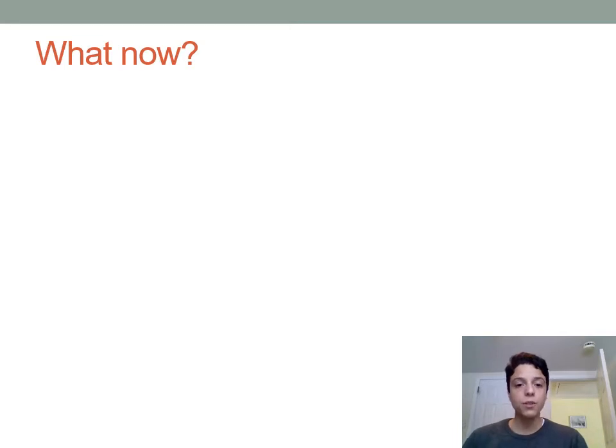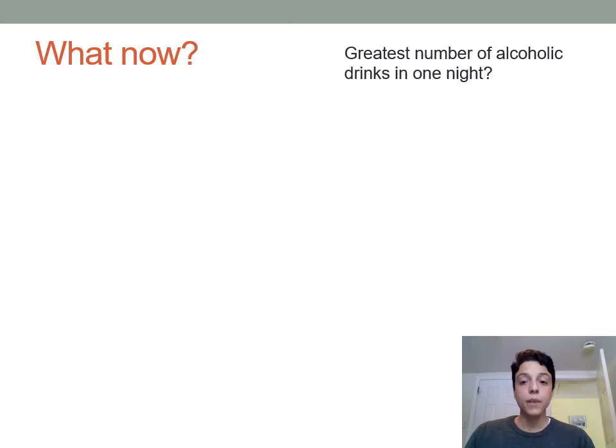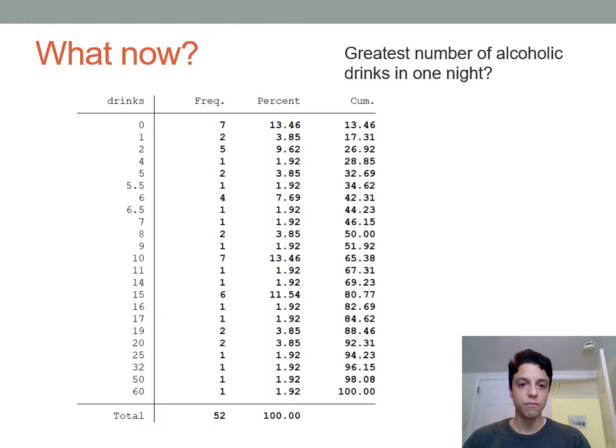All right, so we're going to move on to one other type of frequency distribution, and it's going to be a type of frequency distribution that allows us to deal with this problem. Here's the frequency distribution for the greatest number of alcoholic drinks that you guys have had in one night. And where somebody gave me a range like 5 to 6 or 6 to 7, that's where those 0.5s come from. Also, somebody said a couple of handles, so with a little help from Google, I estimated that at about 60 drinks in one night. So here is the number of drinks that you guys have had in one night.